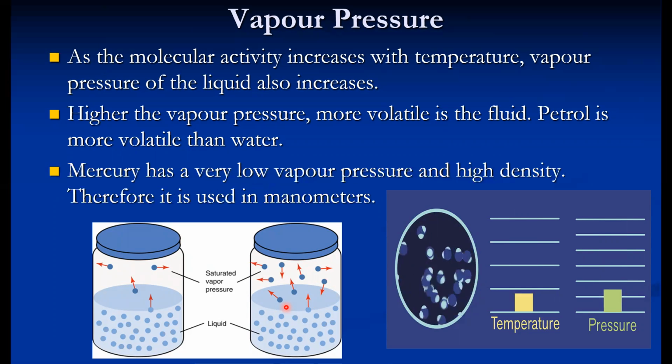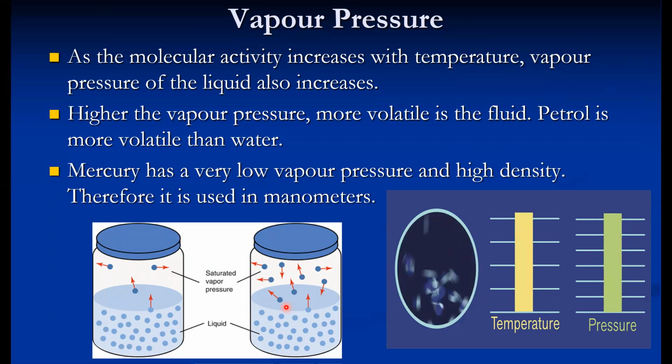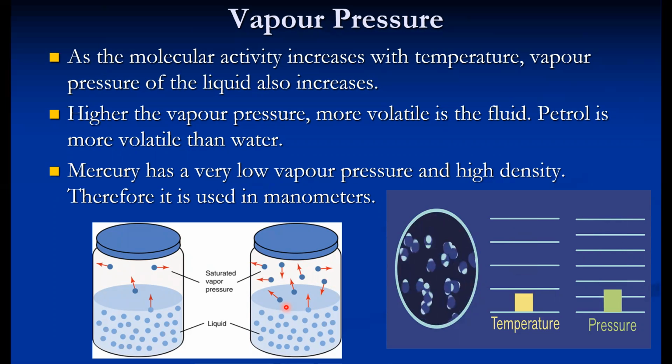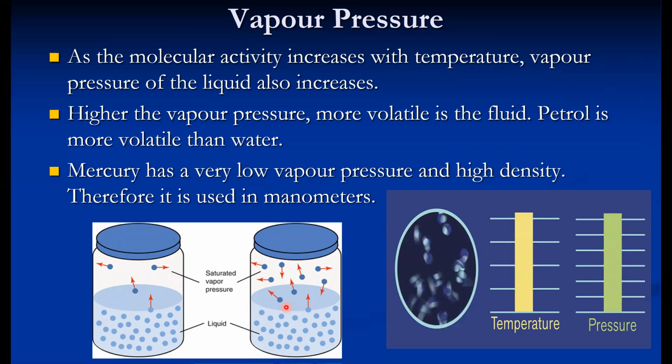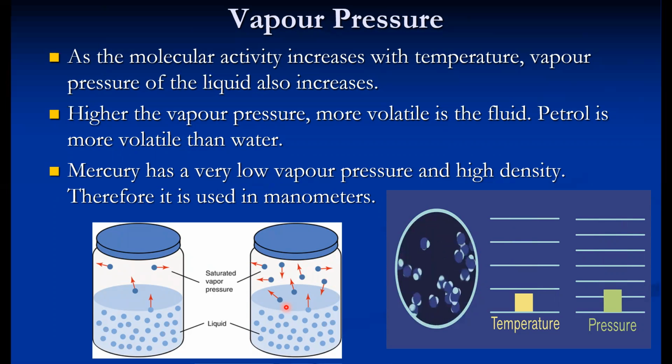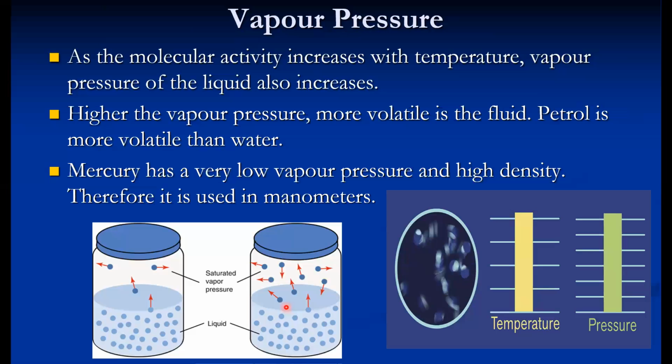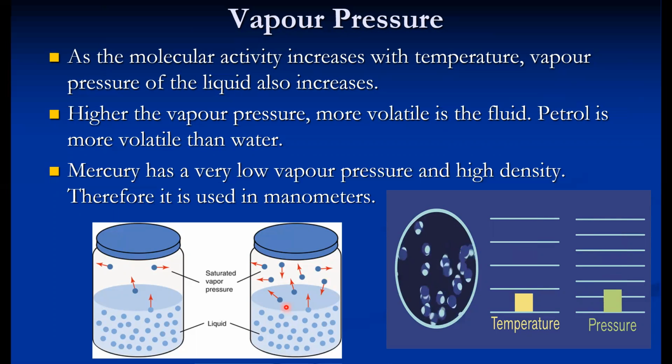On the other hand, mercury has a very low vapor pressure and high density. Therefore, it is used in a manometer. In a manometer, we can see the manometric fluid, which is generally exposed to the atmosphere. So a low vapor pressure fluid is recommended there because even if we use water, after maybe 1 month, 2 months, the water gets evaporated slowly. That's why mercury is used. Mercury has a very low vapor pressure and high density. Therefore, it is used in the manometer.